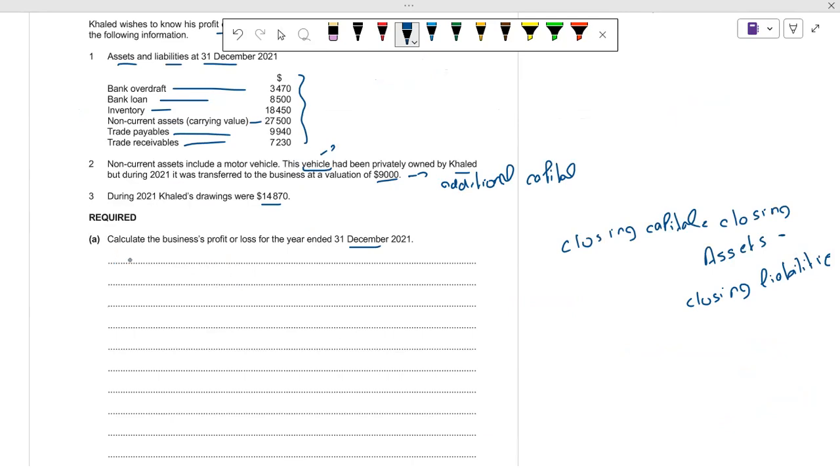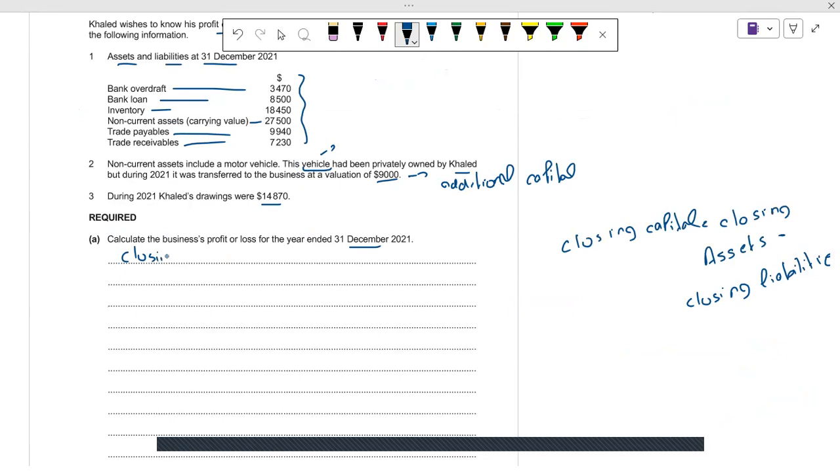In order to find the closing capital, first we have the non-current asset, which is 27,500, the carrying value of this asset. After that, we have our closing inventory, and this is the value of 18,450.